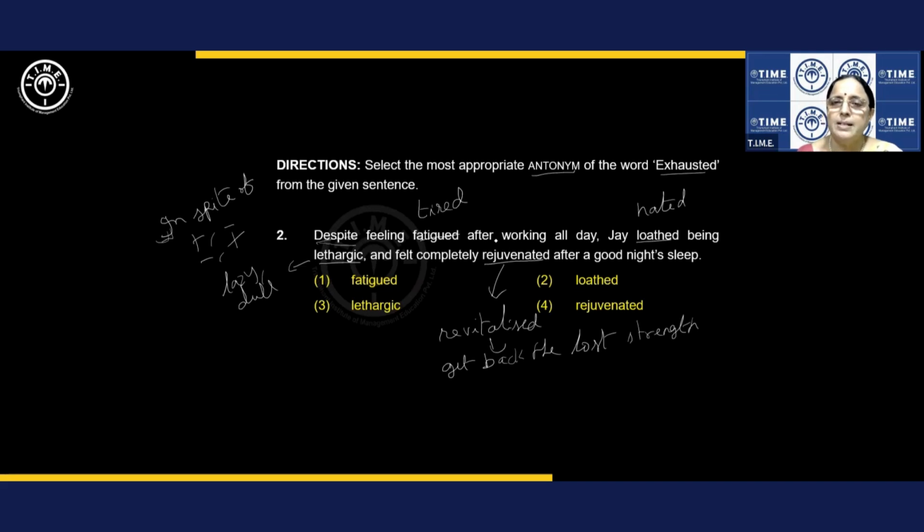If you want to remember the word clearly, juven is the root word, which means young, as in juvenile prison. Juven is young. Re is back. So what is rejuvenating? Becoming young again, young or say alive. Get back your lost strength and energy. So, rejuvenated after a good night's sleep: you got back the lost energy and strength after a good night's sleep.